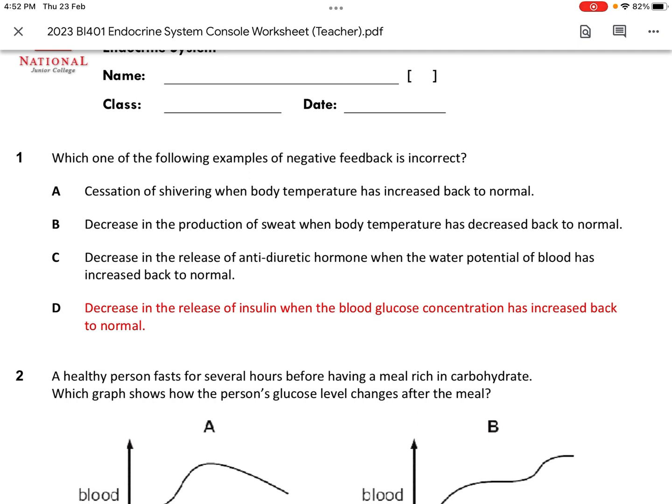This option says you will decrease the release of insulin when glucose levels increase back to normal. That is rather odd, because the function of insulin is to decrease glucose levels in the first place. So to answer this question, you need to know the function of insulin. Then you know that it doesn't match with the second part of the option.